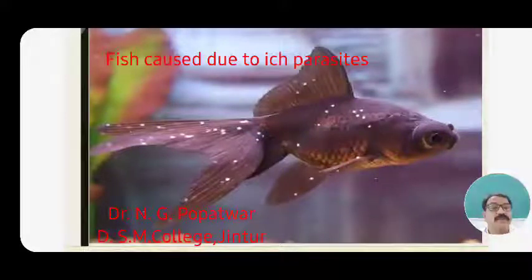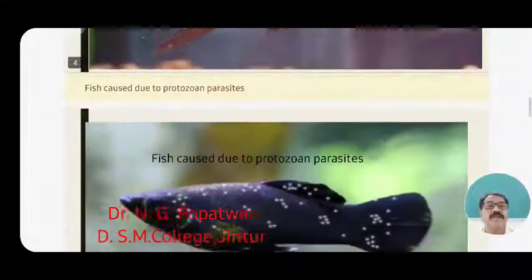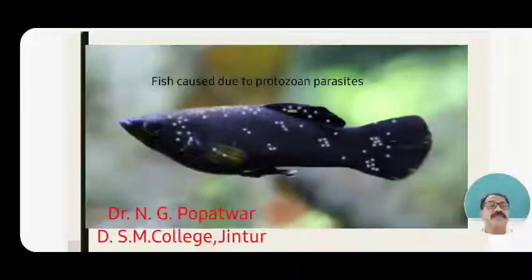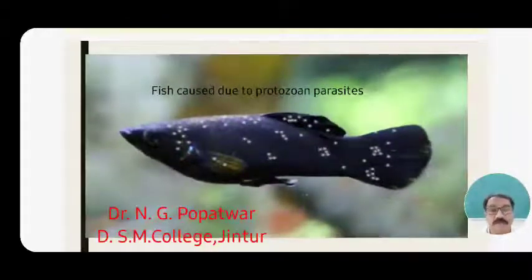This white spot appears on the anal fin, on the body, on the dorsal fin, and on the caudal fin also. This is a diseased fish due to a protozoan parasite. See another fish, the black molly. Again, among these figures, the fish is affected by the protozoan parasite Ichthyophthirius multifiliis.